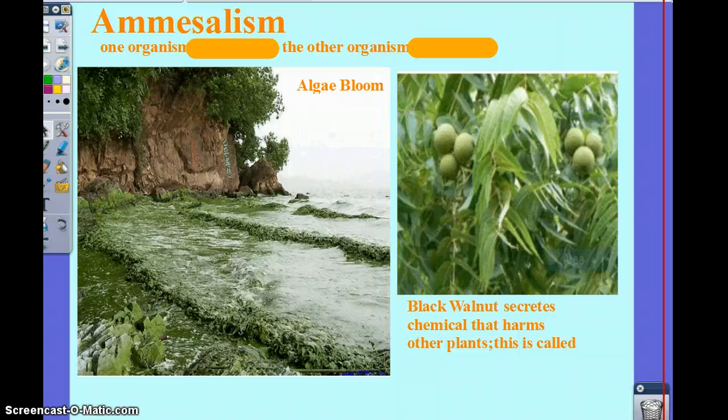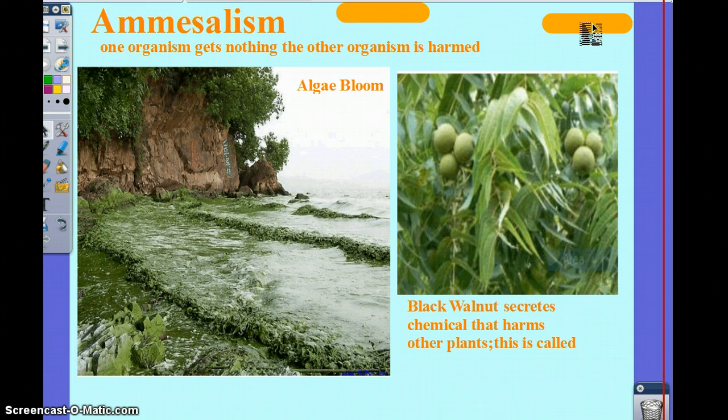But what do you think is going to happen here? One organism benefits, one is neutral, one is harmed. What a terrible relationship. I'm going to get nothing, but I'm gonna hurt you. That's like evil. Yeah, we could call it the evil relationship. So here's a black walnut. It actually secretes a chemical, and the chemical kills its neighboring plants. It gets nothing in return. It just wants to kill you.